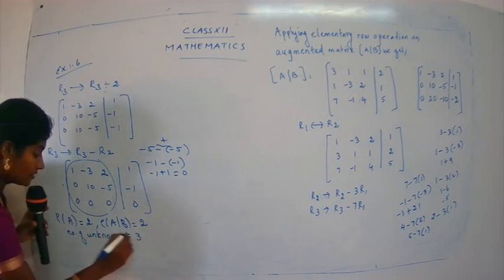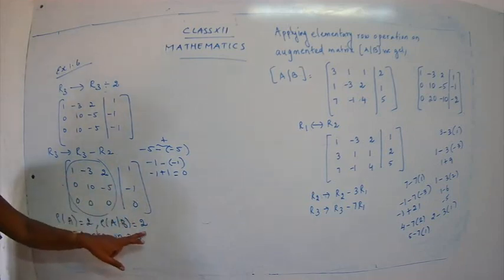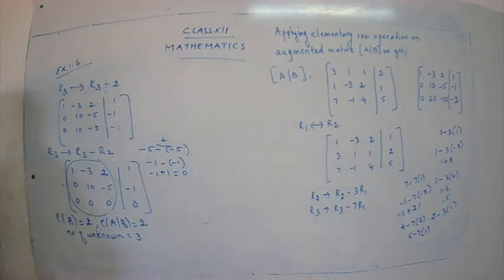And one more thing we have found: the number of unknowns is 3. So this is which rule? Rank of A is 2, rank of AB is 2, and the number of unknowns is 3. That was the first step that we have taken. So we are going to follow the second rule to complete our sum. What about the system here? The system will be consistent, but it is going to have an infinite number of solutions. So let's check how we are going to get infinite number of solutions. Let's write down this echelon form as an equivalent system of equations. Come on, write down.